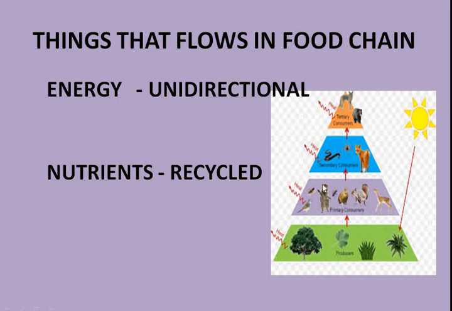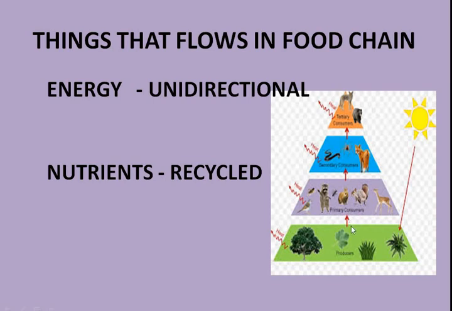So, we can say that the energy flowing in the food chain is unidirectional. It doesn't revert back. It moves from the solar energy to chemical energy and proceeds through the different levels of the food chain. Whereas another thing which flows in the ecosystem is the nutrient or the matter. It goes from the producers to consumers and is ultimately acted upon by the decomposers.